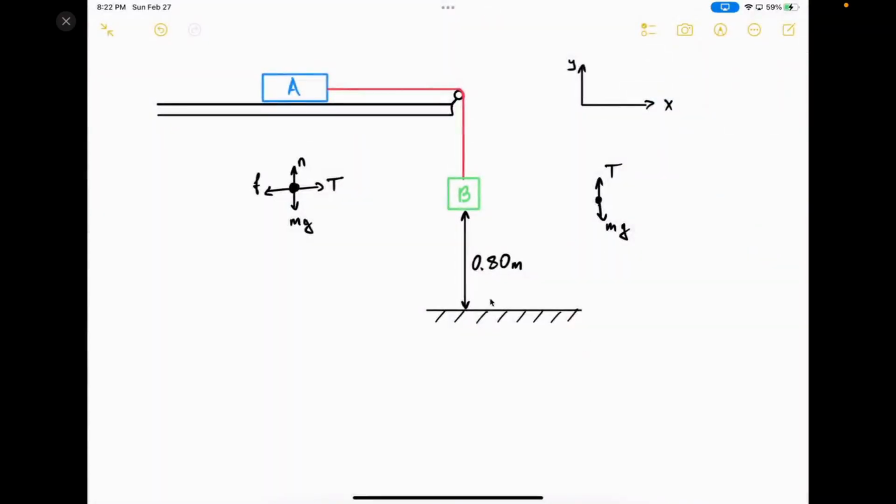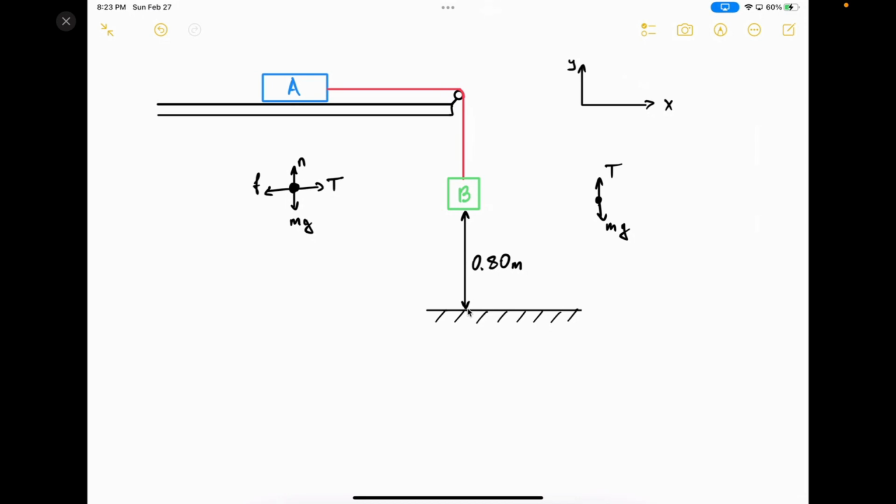Hi, we have two wooden blocks. Both of them are 0.3 kilogram and are connected with a string passing over the pulley. Now, we are told that after 1.18 seconds, the mass B reaches the floor.